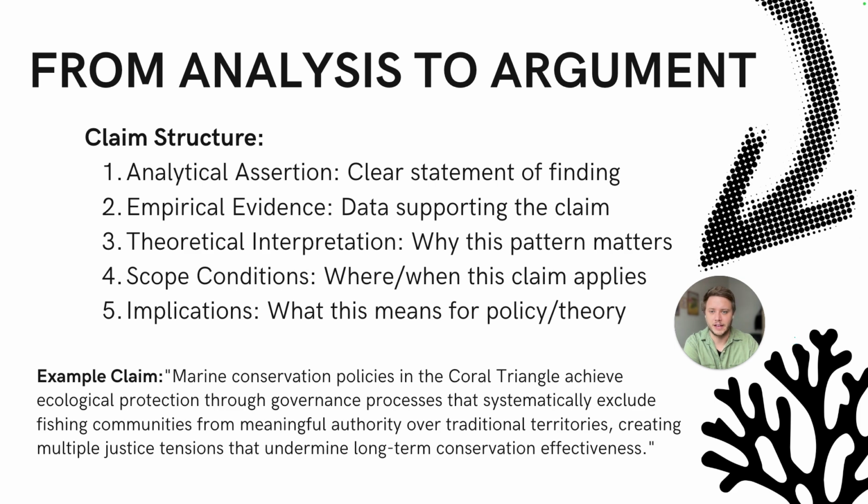So, an example of a very strong claim in our case would be that marine conservation policies in Southeast Asia achieve ecological protection through governance processes that systematically exclude fishing communities from meaningful authority, creating multiple justice tensions that may undermine long-term conservation effectiveness, right? So the claim structure, notice it: a clear assertion about the governance processes. We're connecting ecological and social outcomes. We're identifying potential consequences, right? Good claims communicate your main findings directly without requiring readers to work through that analytical complexity. This takes a lot of skill. I still struggle with this. Ask my advisor. They demonstrate empirical grounding while explaining broader theoretical significance.